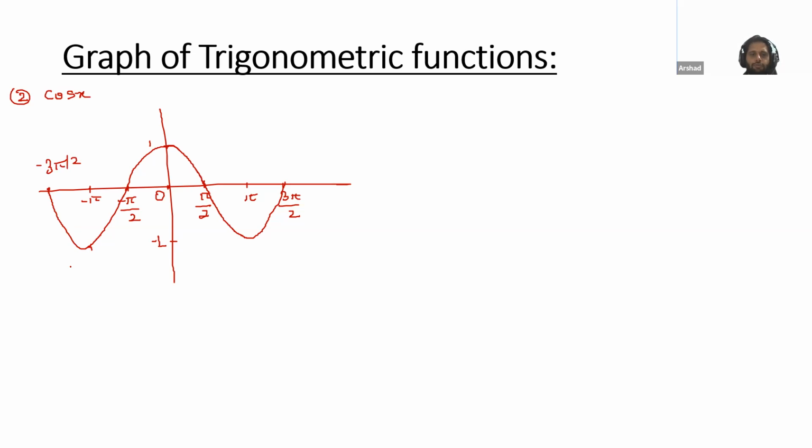Again, this is not bijective, so we will again take a portion. But before that, please tell me the domain. Anyone can tell me what's the domain of this? Very good, Noma. Okay, Atif, this is correct. Real numbers.